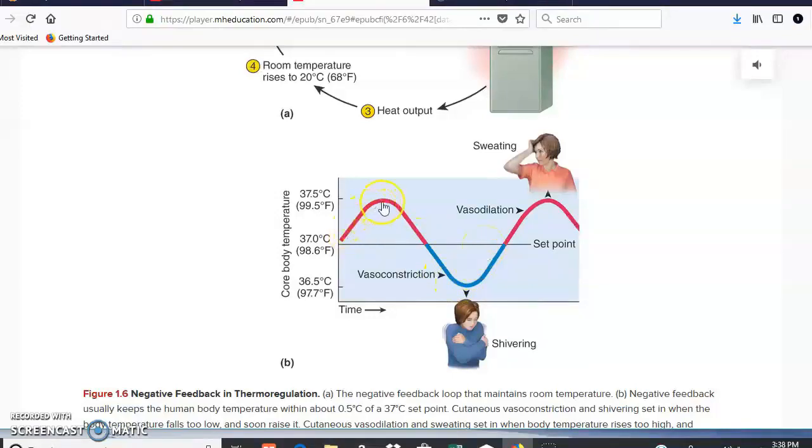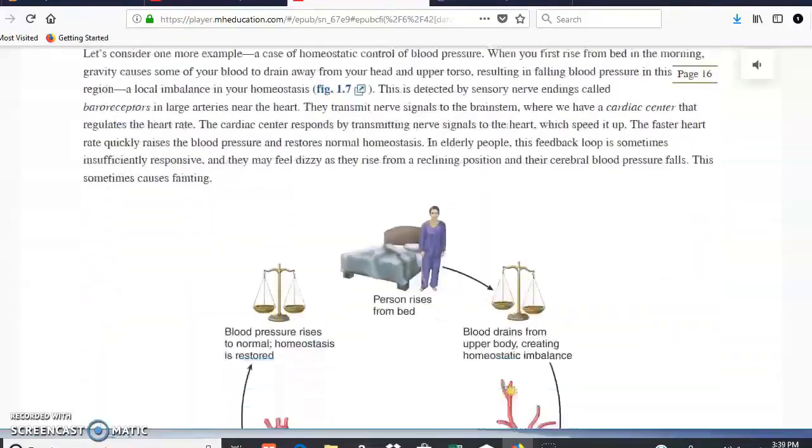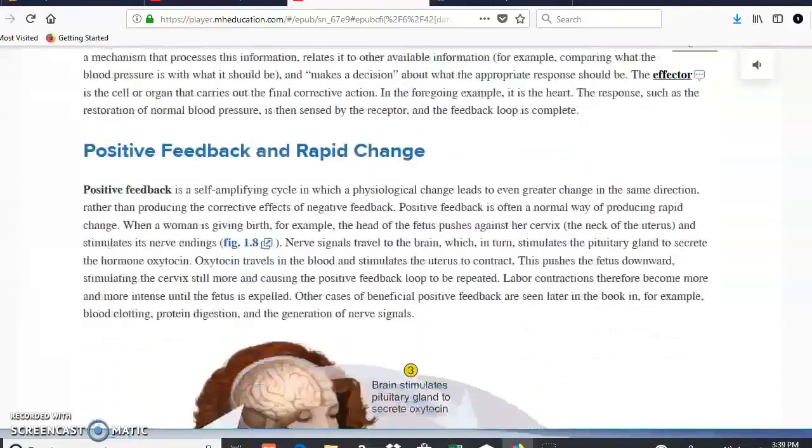If the temperature goes up, your body will do the opposite. Temperature goes down, your body will do the opposite, bring it up. Since it does the opposite, this is going to be called negative feedback. If you scroll down, we're going to see an example of positive feedback. And that is the case when the female is going to deliver a baby.